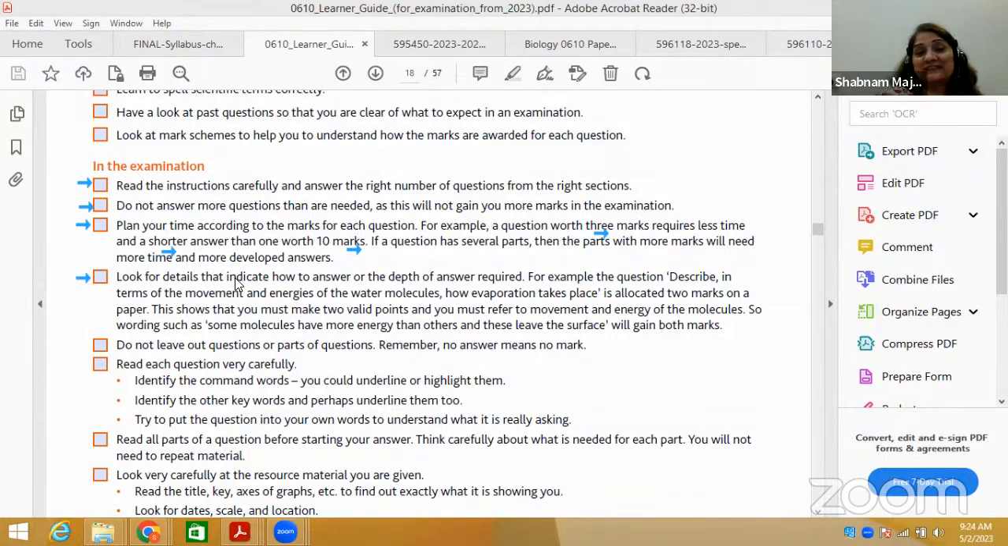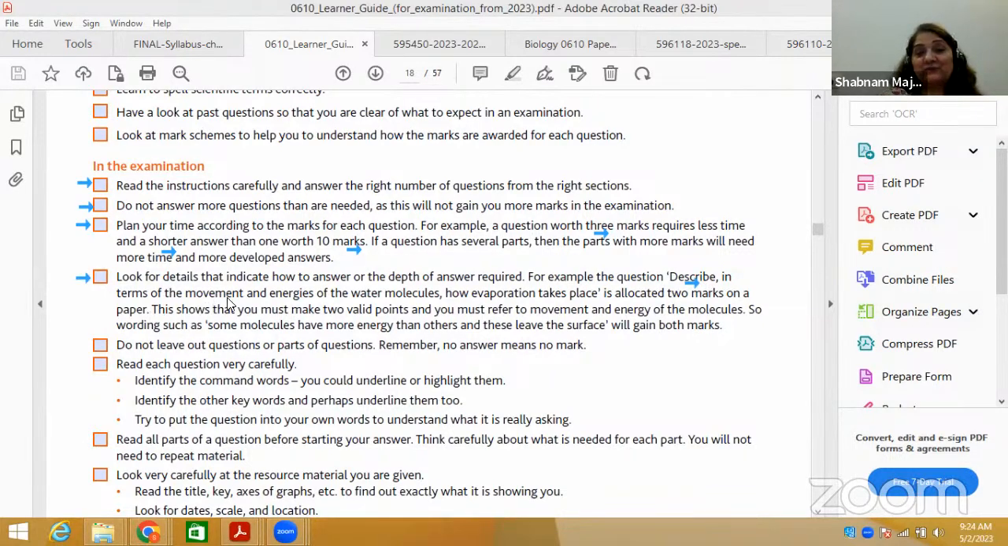You need to look for details that indicate whatever I'm explaining right now. It's common for both O levels and IGCSE. So please focus, you have to understand that this is common for both streams of boards. So look for details that indicate how much or the depth of answer required. For example, the question describe. This is one of the very important command words or terms to be used in the question.